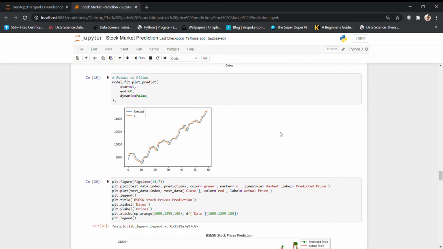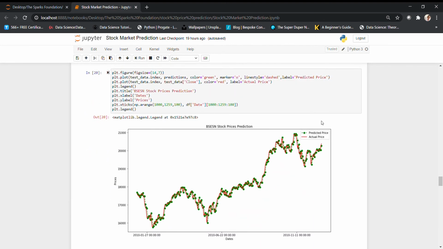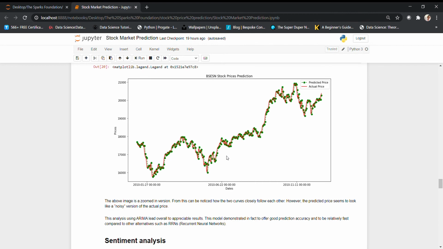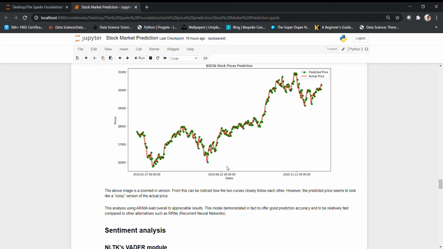When I zoom into this area, I get something like this. We can see that the above image is a zoomed version. It has been noticed that the two curves follow each other very closely. However, the predicted price seems like a noisy version of the actual price. But still, the ARIMA model has given overall appreciable results, because with heavy models like RNN, some complex things will be going on over there. This model is pretty simple and it also gives good accuracy. So now the numerical side is done.